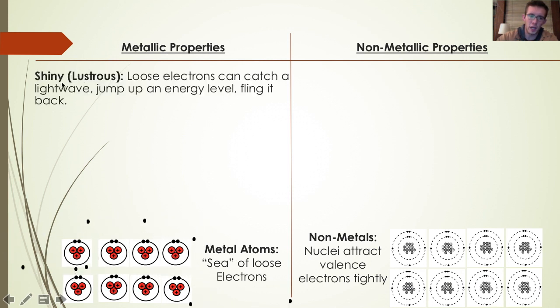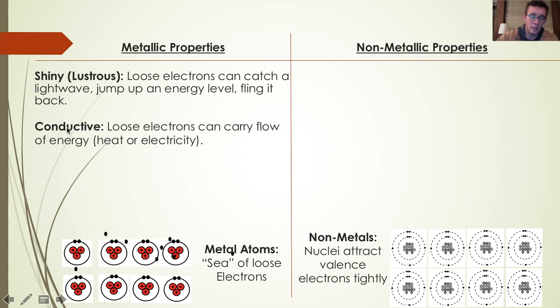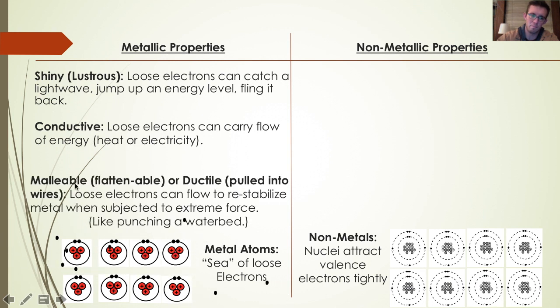For instance, metal is shiny because the loose electrons can catch a light wave, causing them to jump up an energy level, and then when they are attracted back to the nucleus, reflect the light wave back out. It also allows metals to be conductive because these loose electrons can carry the flow of energy, that is heat or electricity. And then metals tend to be malleable. They can flatten out, or ductile, they can be pulled into wires, because these loose electrons can flow to restabilize metal atoms when they're subjected to extreme force.